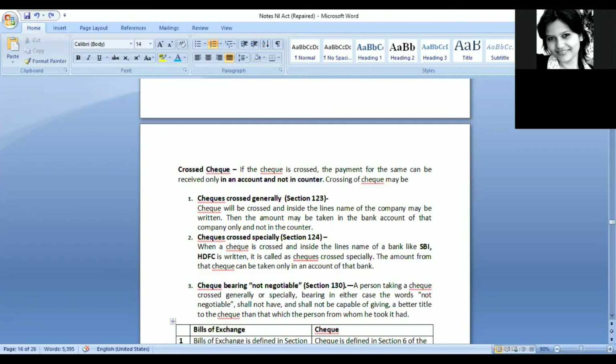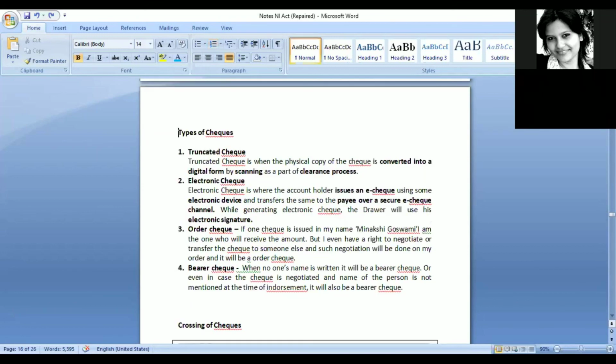Okay, so this is what the 2 different types of crossings that we have, generally and specially. You can just try to understand from here only. The definition from the Act might be a little complicated, but this is what it basically means: if only a name is mentioned, any bank, wherever you have the account, you can take the money. And here, if the name of a bank is mentioned, on that particular bank only you should be having your account.